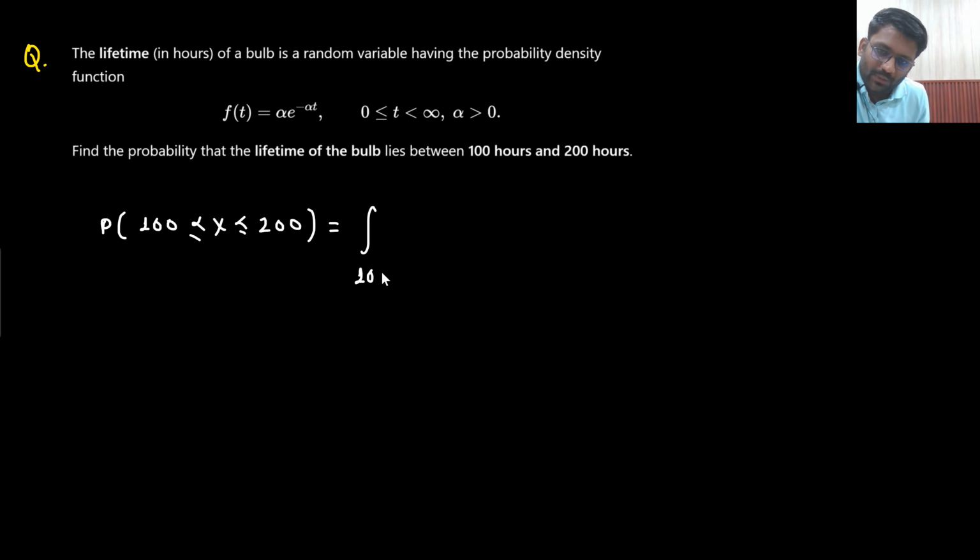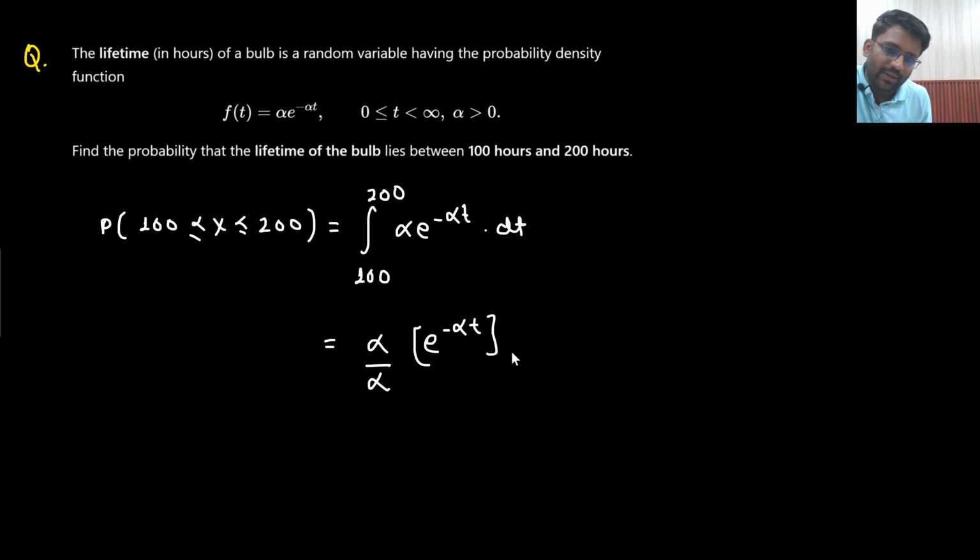So between 100 to 200, alpha e to the power minus alpha t dt. So the answer will be in terms of alpha only, right? If you integrate it, what answer will you get? If I integrate, e to the power minus alpha t divided by alpha, negative sign would also come, but I will interchange the limit. So the answer would come out to be e to the power minus 100 alpha minus e to the power minus 200 alpha. That's it.